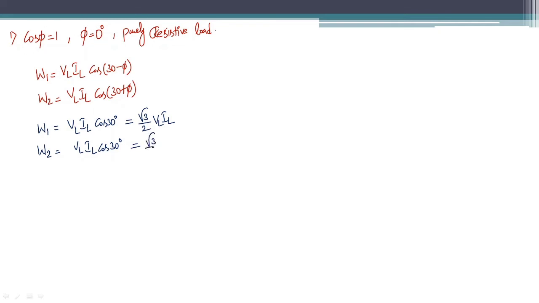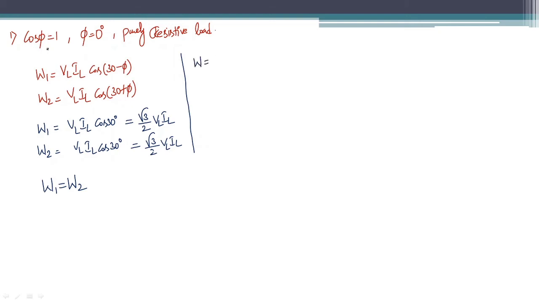And it is root 3 by 2 VL IL. Now it indicates that if the power factor of the load is unity, both the wattmeters are giving the same reading, and this same reading is equal to, what is the total power, total three phase power.